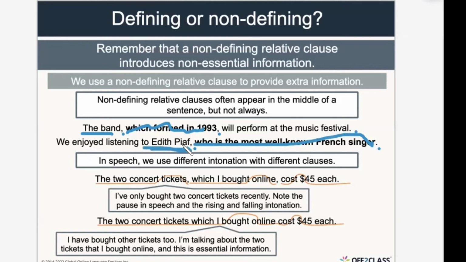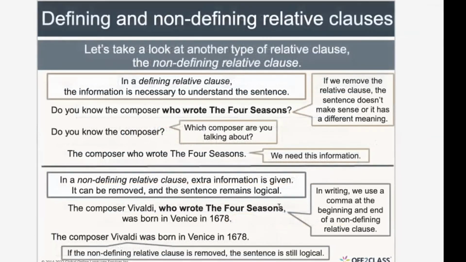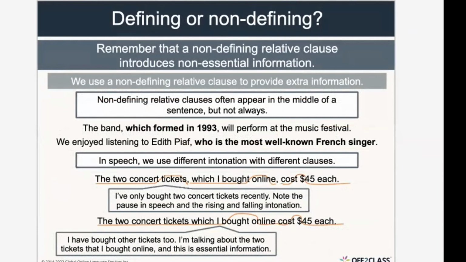So it still works out. Also, this is non-defining, because I added a comma. So whenever I add a comma, it means that I can delete the clause. If not, it's a defining clause and I need it. Okay. Clear? Yes, teacher.